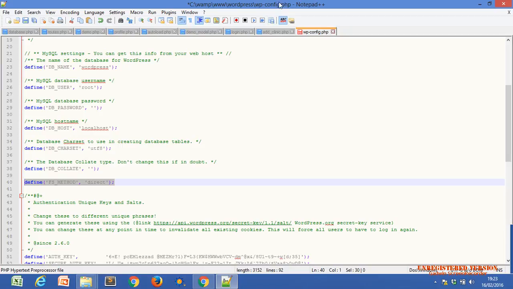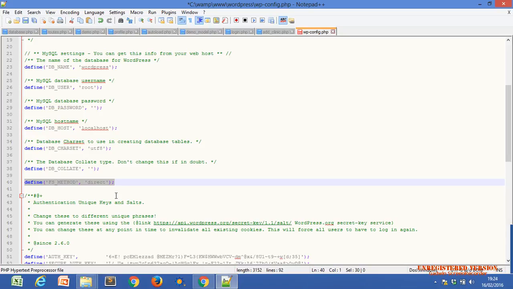Understand, Nazar and Khushi? While you are installing the plugin, if a window asks about your server or FTP details, then put this line of code, refresh your window, then try to install one more time, and it will install successfully.